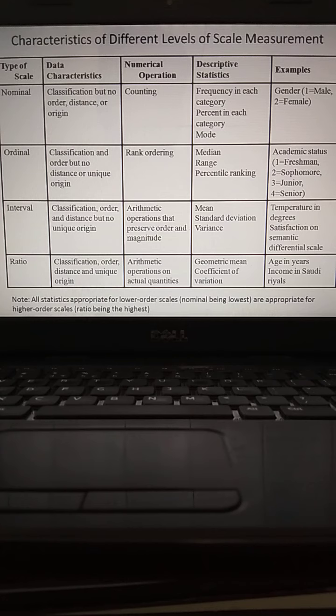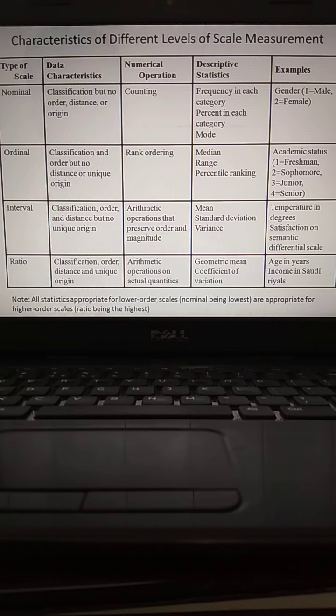What descriptive statistical tools can be applied? Mean, standard deviation, variance. Examples are temperature in degrees, satisfaction and semantic differential scale. The semantic differential scale is a kind of scale, like the Likert scale. We are going to understand that.